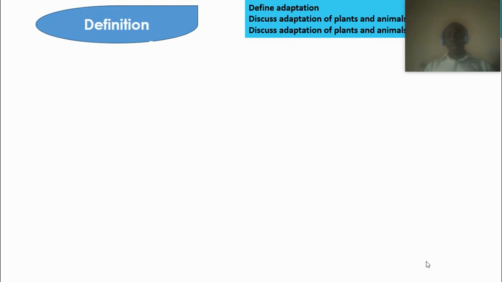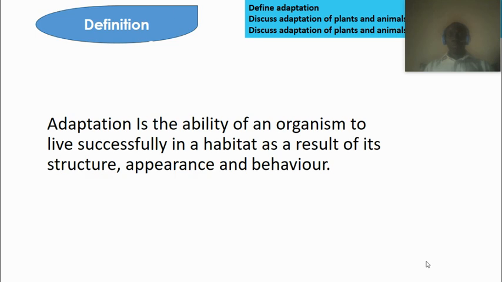If I might ask you to define adaptation, I know you can, but adaptation basically means the ability of an organism to live successfully in a habitat as a result of its structure, appearance, and behavior.